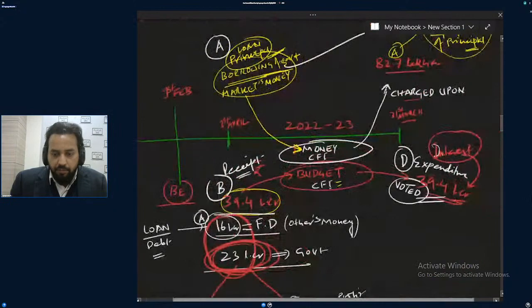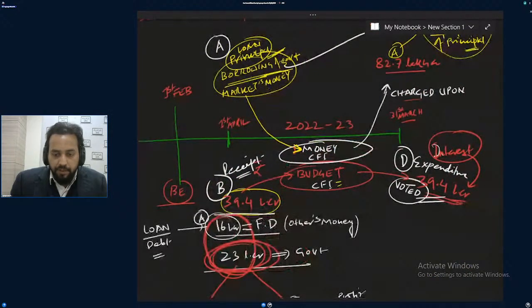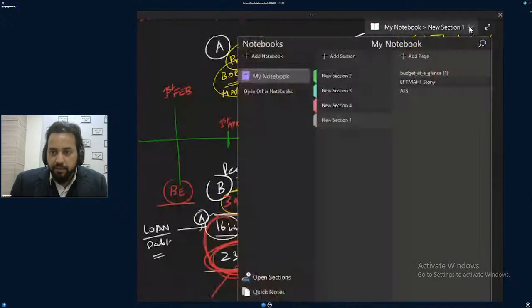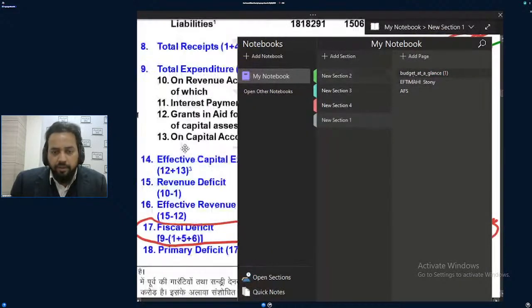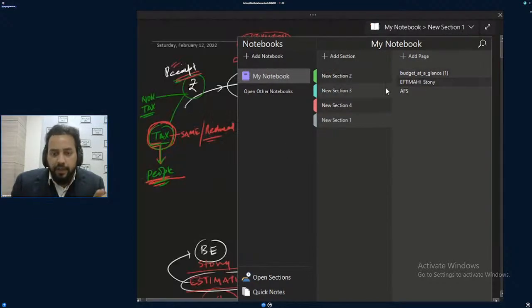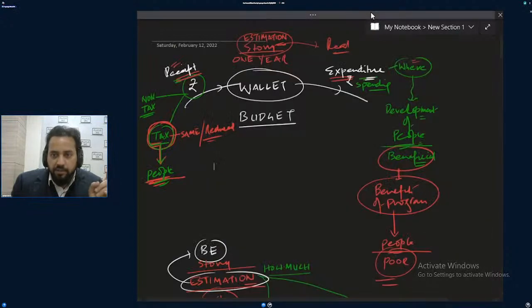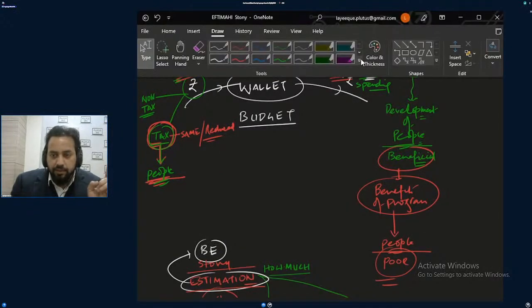So this was about the budget, some technical things regarding the budget. When you study these, you need to know this much only. You need not go into the very detail of the document. Try to understand overall what the thing is. That is your overall job. But at least you should read these documents at least once.